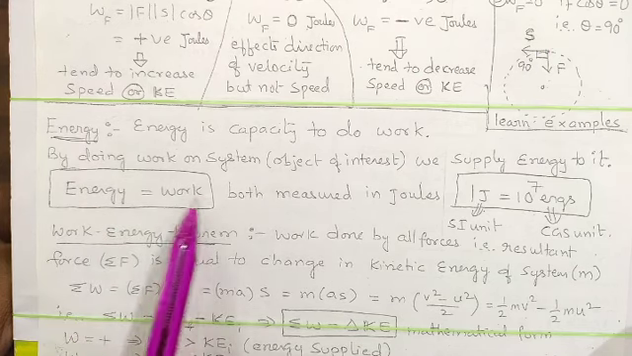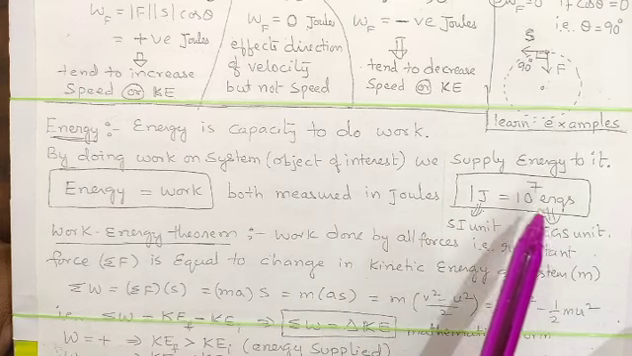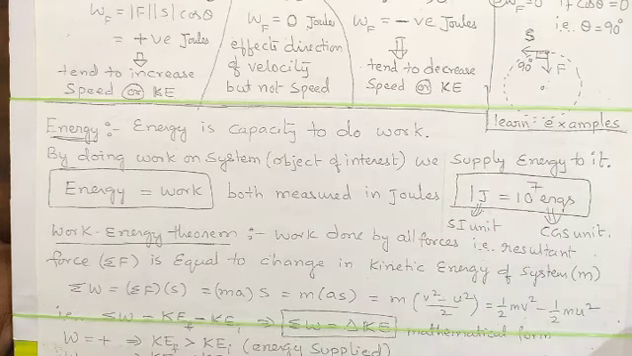Energy is the capacity to do work. Both are measured in joules. 1 joule is the SI unit. In the CGS unit it is 10 to the power of 7 ergs. This is to be learned by heart.